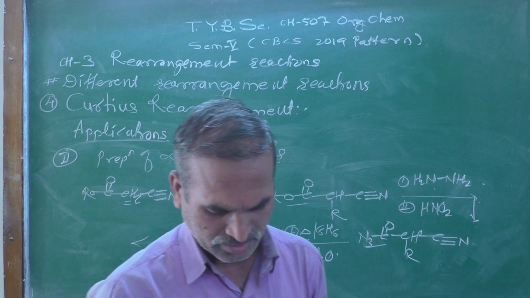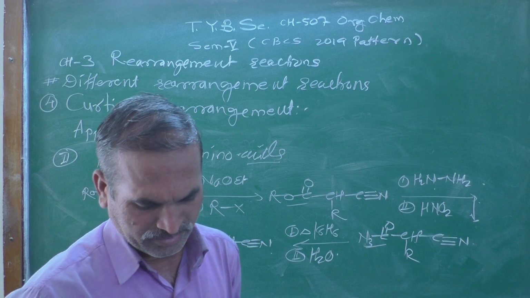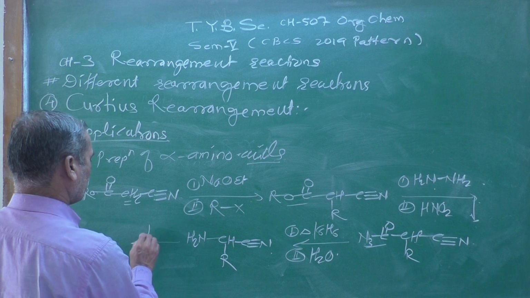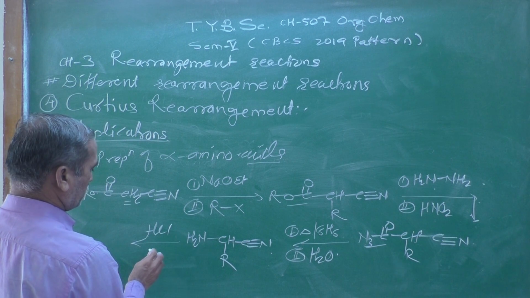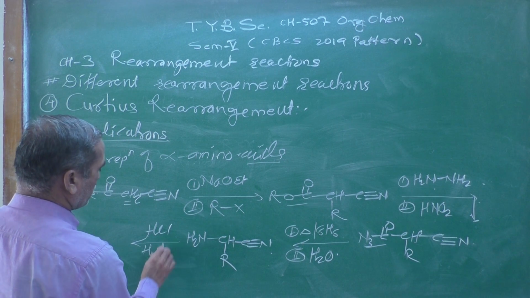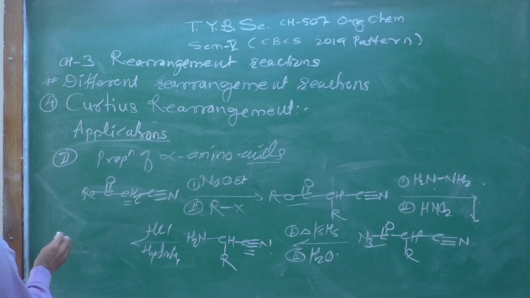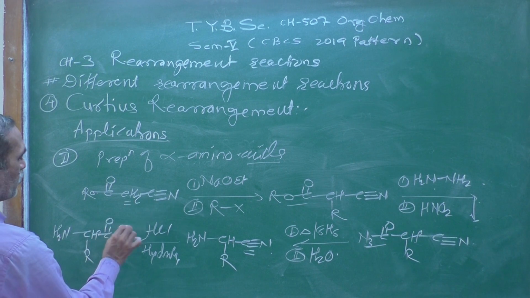Then just hydrolyze it. After the hydrolysis with HCl, this compound gets converted into the acid H2N, then CHR, C double bond OH.